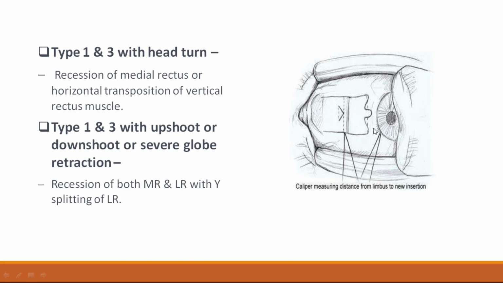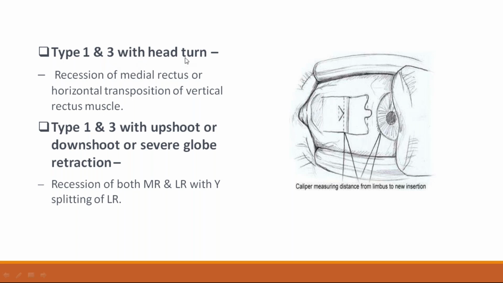You are not cutting the muscle, you are disengaging the muscle and inserting it at a new place. That is called recession. If you cut some part of the muscle, that is called resection. Resection is done for strengthening the muscle. Recession is done for weakening the muscle.